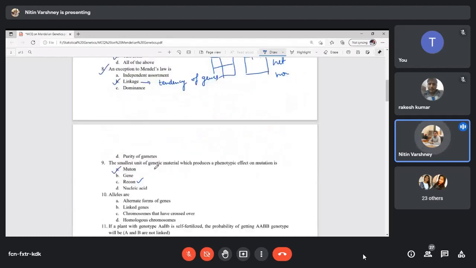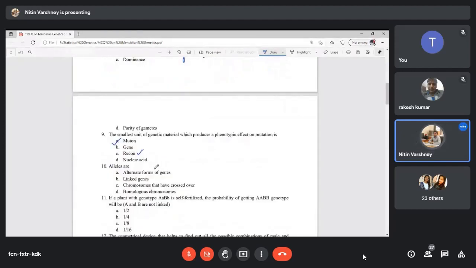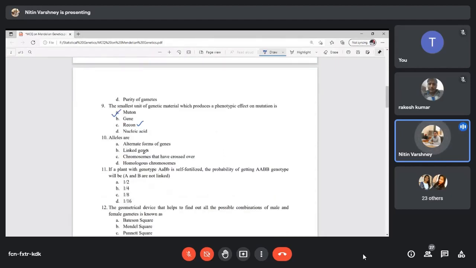Then next question was the smallest unit of the genetic material which produces a phenotypic effect on mutation, that is muton. Just like recon is also there, so I told you just search it on Google and see what is the purpose of recon. Now, what are the alleles? It is an alternative form of the genes.